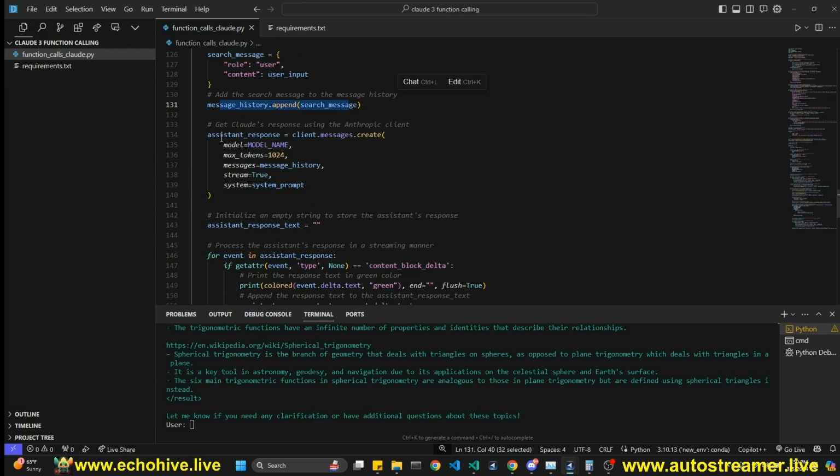And now we're going to get an assistant response. We do that by calling client.messages.create. You do have to specify max tokens, you do have to specify messages, and you do have to specify a model name.